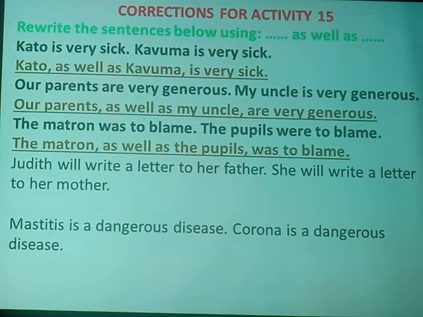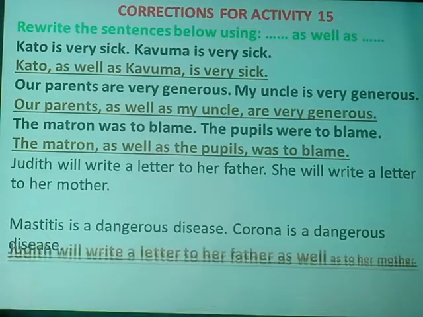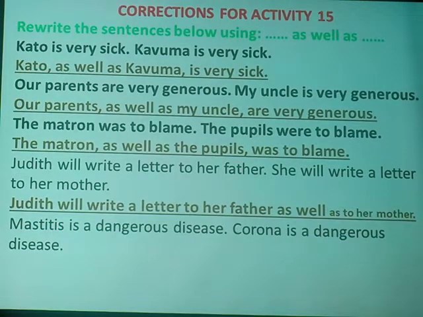So the answer will appear as: Judith will write a letter to her father as well as to her mother. When we have one subject, like in this case, we don't apply a comma in that sentence. We only use it when we have different subjects, like seen in the previous numbers. Here we don't repeat the word letter in the sentence.